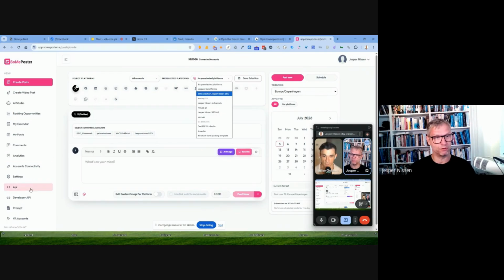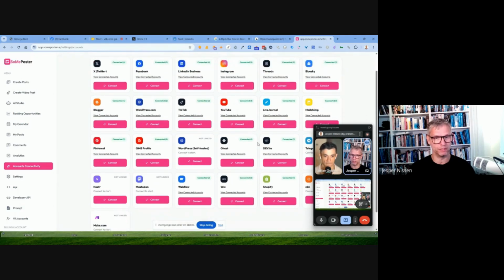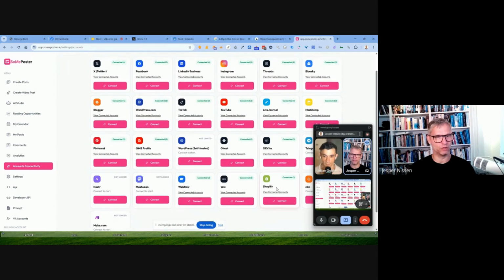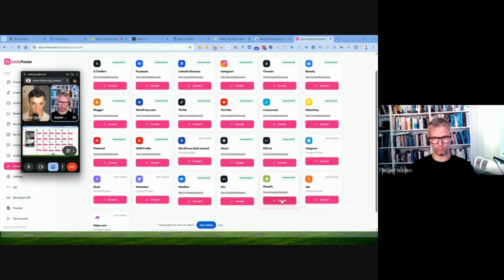So this is Somi Poster, and here in the accounts connectivity, these are all the accounts that we have. I know it's overwhelming, but in the beginning I thought I was only going to add Twitter and Facebook and LinkedIn pages and Instagram, the most common accounts. But then I decided to investigate whether there are other platforms, and that's when I found Ghost and Dev.to and Webflow and Shopify.